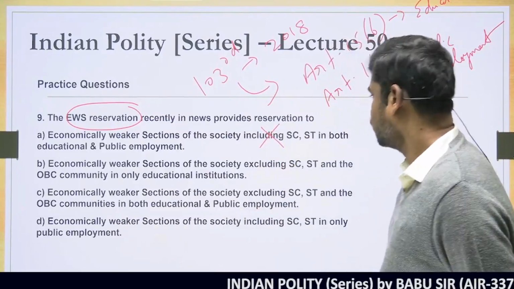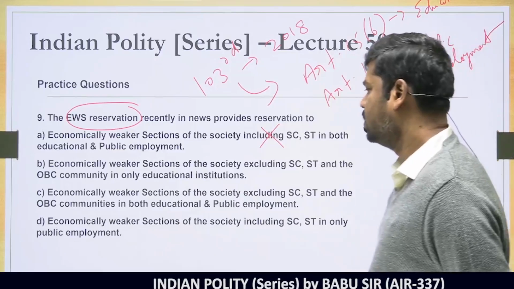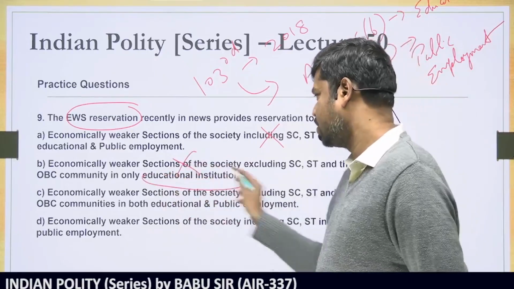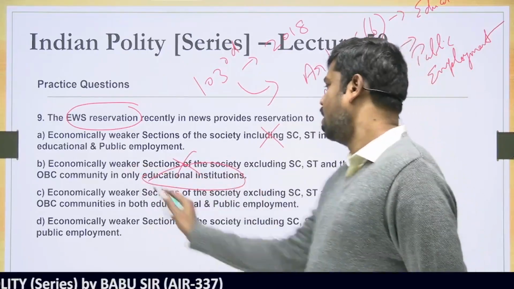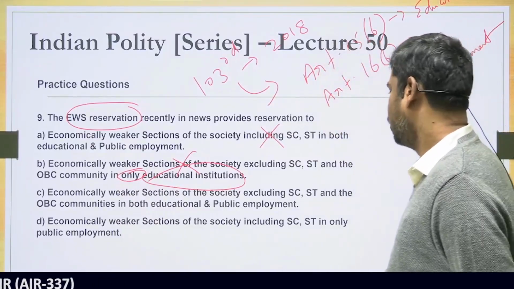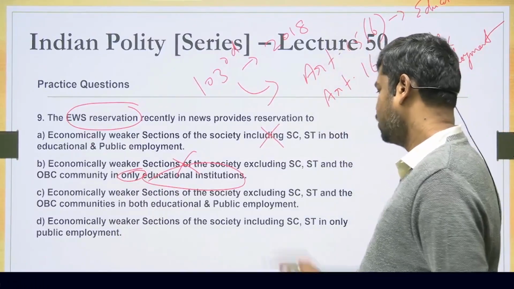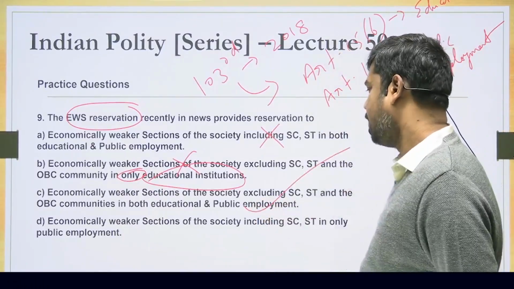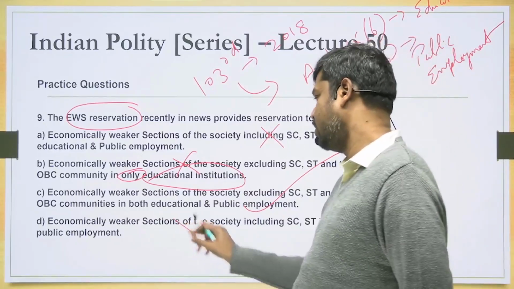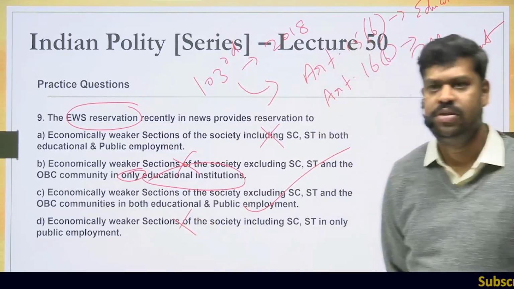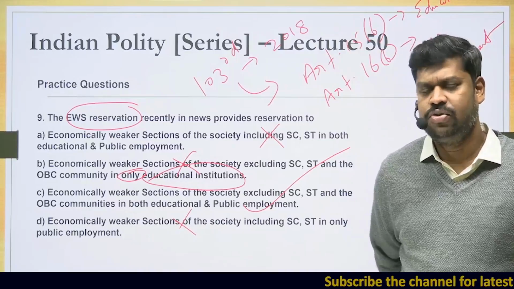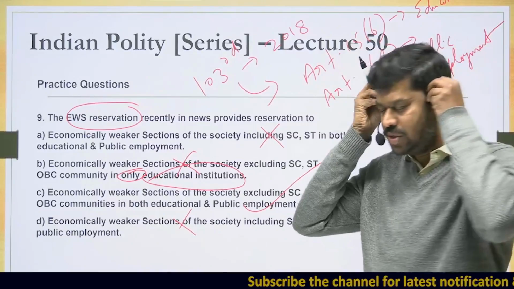Economically weaker sections of the society, excluding scheduled caste, scheduled tribe and other OBC community, only in educational institutions. This is partially right, but because of only in educational institutions, this is also wrong. Third, economically weaker sections of the society, excluding scheduled caste, scheduled tribe and the other OBC communities, in both educational institutions and public employment. Economically weaker sections of the society, including scheduled caste, scheduled tribe, in only public employment, is also wrong. So the right answer is option C. It requires proper clarity on the concepts and also some facts. Of course, facts are also important for you to solve the questions.